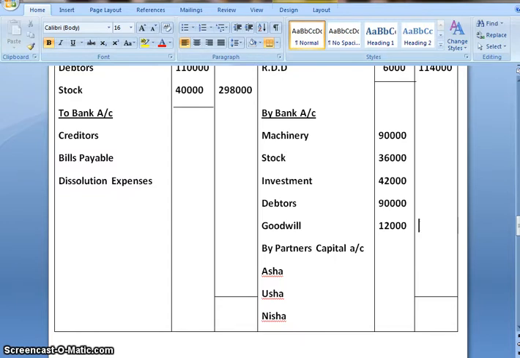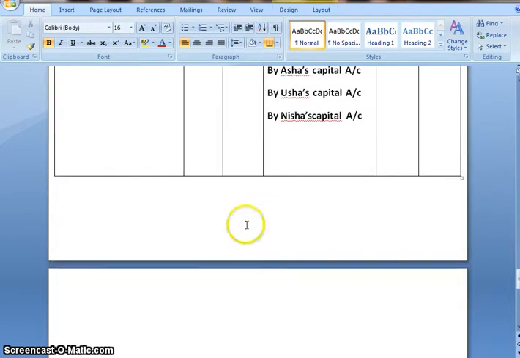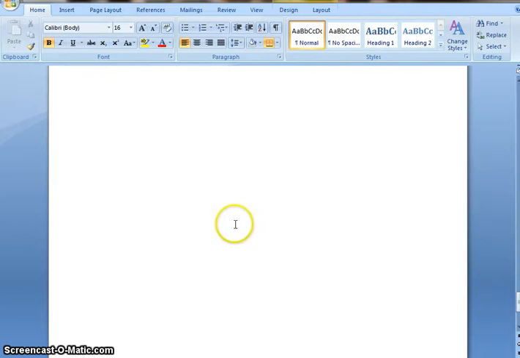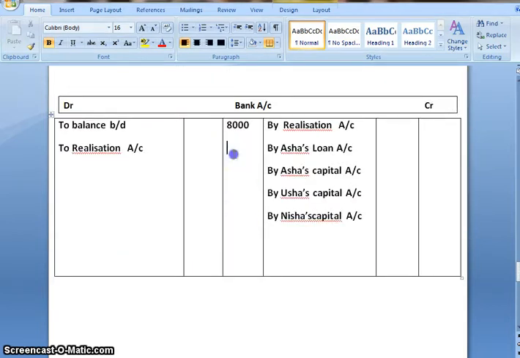And on adding all this, our total would be 2,70,000. Second effect would be in bank account, realization account, we get it as 2,70,000.